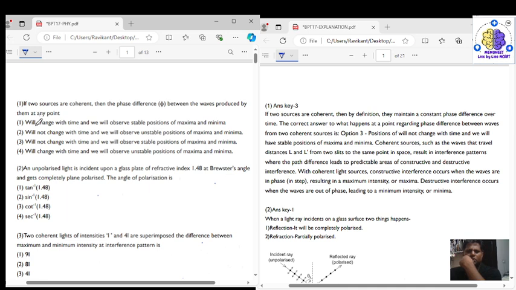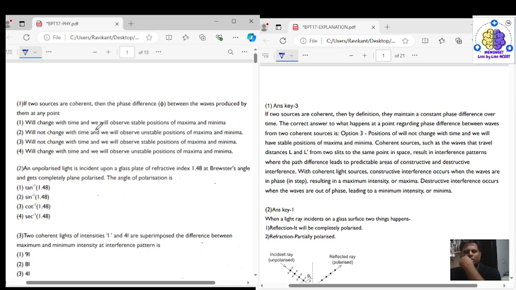So let's see what the options say. The first option says that the phase difference between the waves produced by them will change with time, and we will observe stable position of maxima and minima. So the first option is not correct.